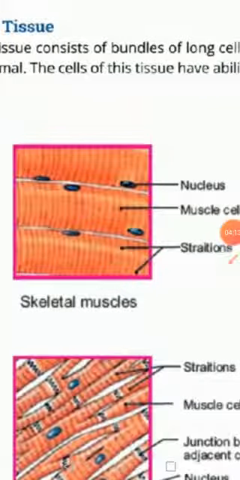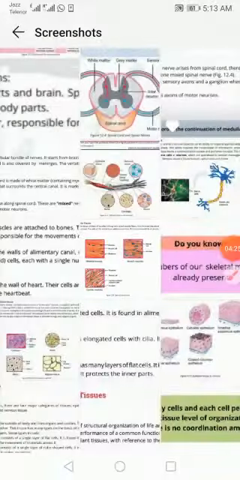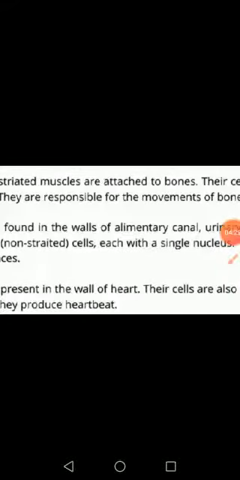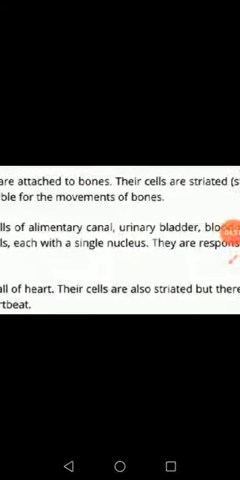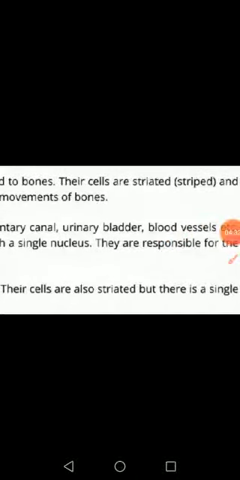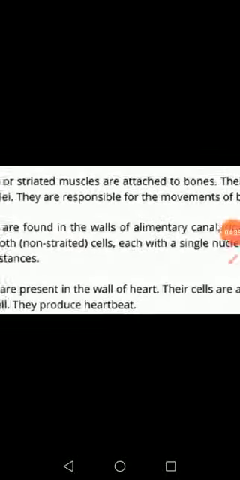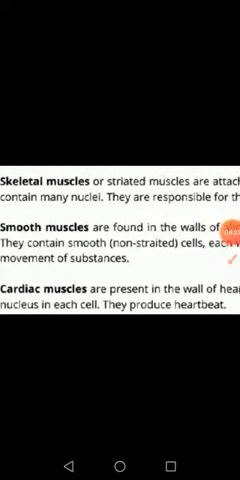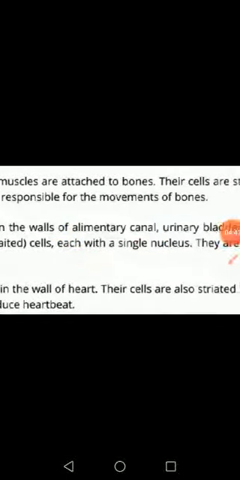They are mostly present around the bones and attached to them. Their cells are striated, and they contain many nuclei, and they are responsible for the movement of bones.